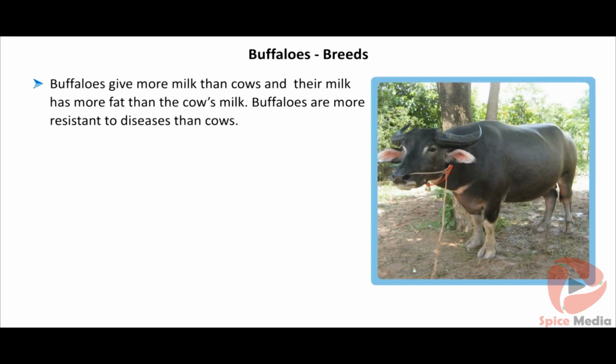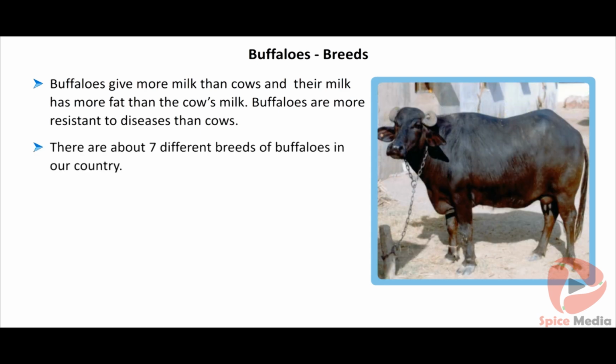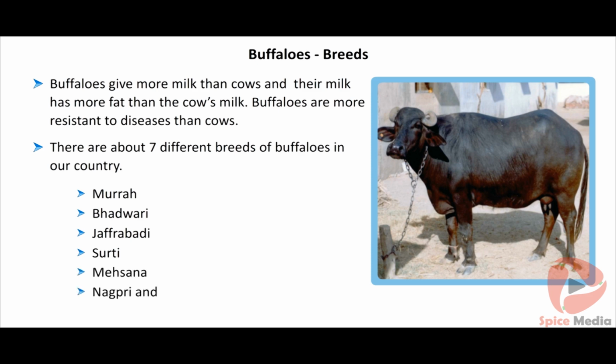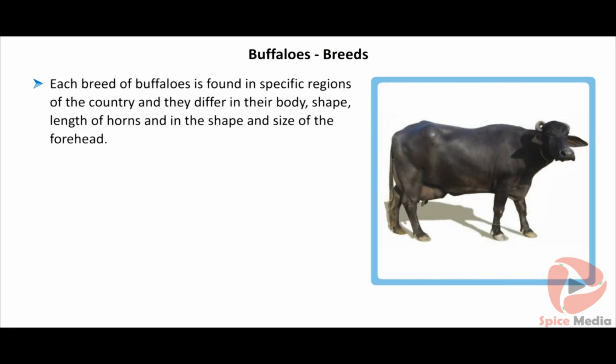Buffaloes. Buffaloes give more milk than cows and their milk has more fat than the cow's milk. Buffaloes are more resistant to diseases than cows. There are about 7 different breeds of buffaloes in our country: Murrah, Badwari, Jafrabadi, Surti, Mehsana, Nagpuri and Neeli Ravi. Each breed of buffaloes is found in specific regions of the country and they differ in their body shape, length of horns and in the shape and size of the forehead.